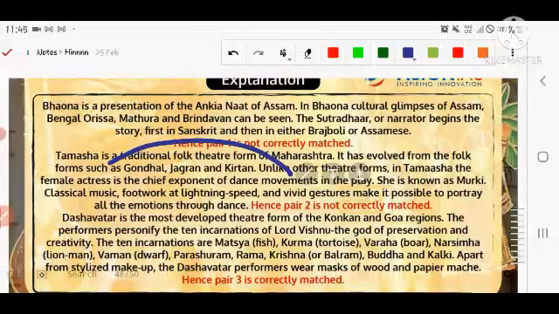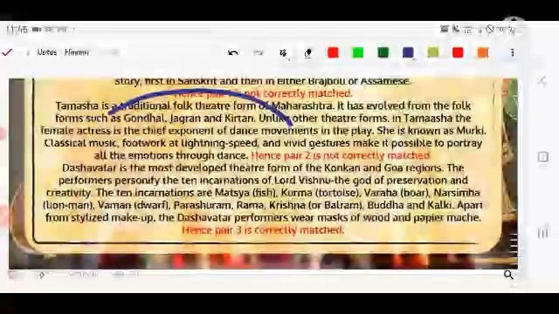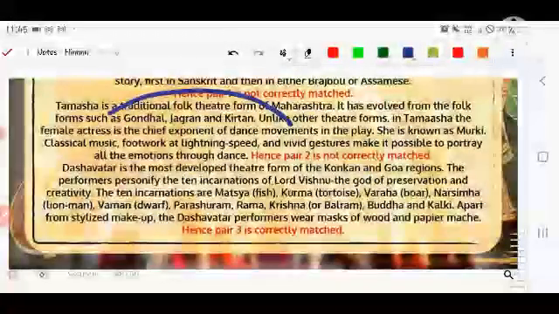Dashavtar is the most developed theatre from the Konkan region. The performance personifies the 10 incarnations of Lord Vishnu, the god of preservation and creation. The 10 incarnations are Matsya, Kurma, Varaha, Narasimha, Vamana, Parshuram, Rama, Krishna, Buddha and Kalki. Apart from stylized makeup, the Dashavtar performers wear masks of wood and papier-mache. Let's see the next question.